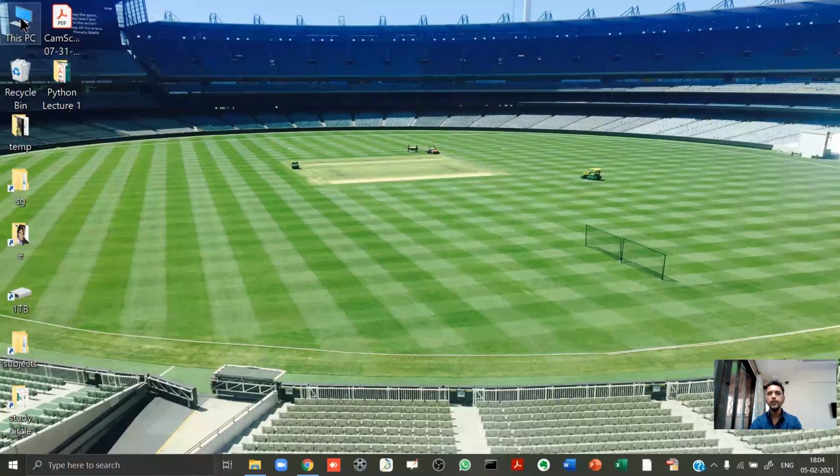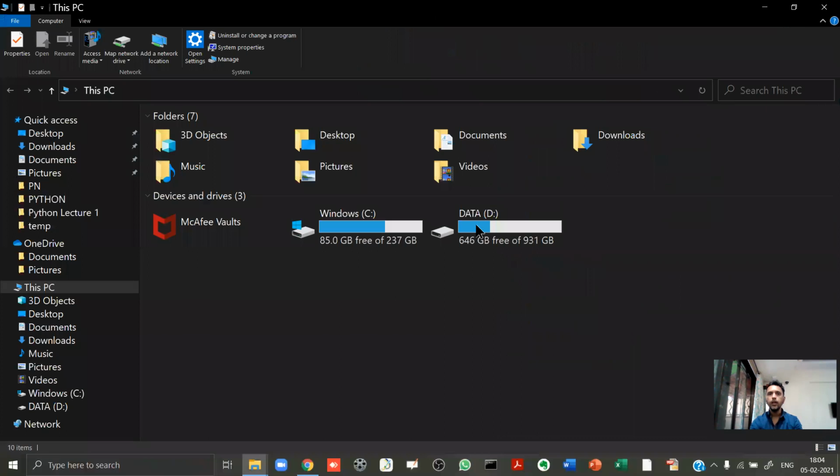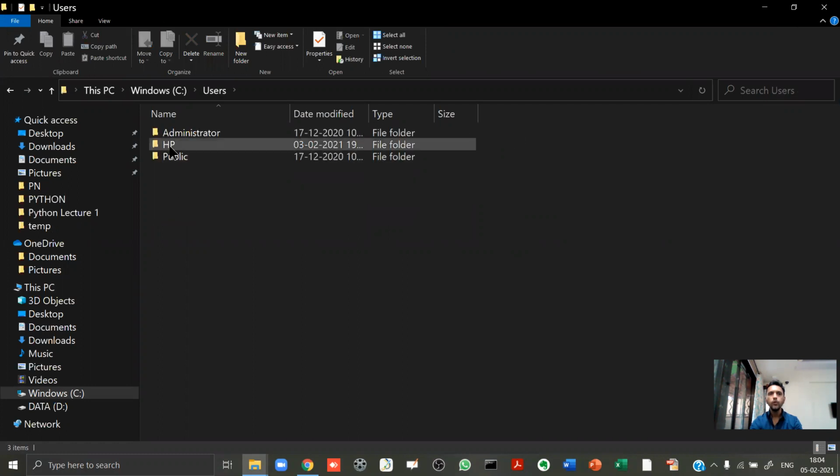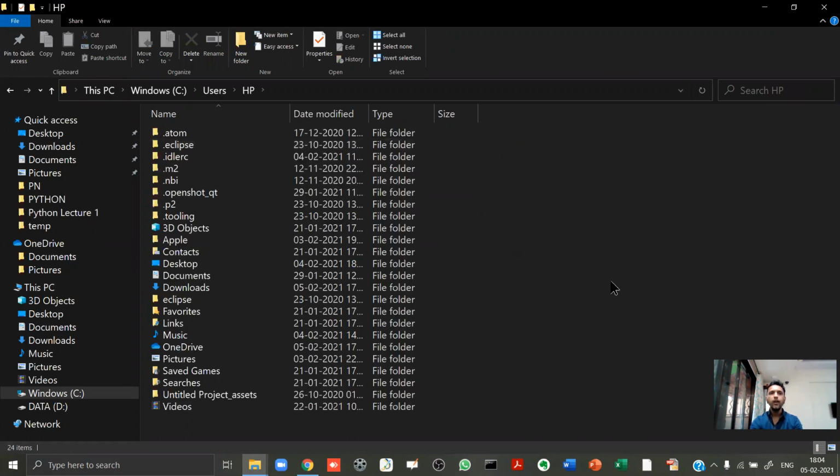Now this is my PC. Now I go to C drive. Now in C drive, I go to users, I go to HP. Now, if you were paying attention, can you tell me inside HP, which is the folder in which Python was installed, the next folder after HP? If you remember, I had told you that on your computer, it could be Lenovo or anything else. After HP, the next folder was called app data.